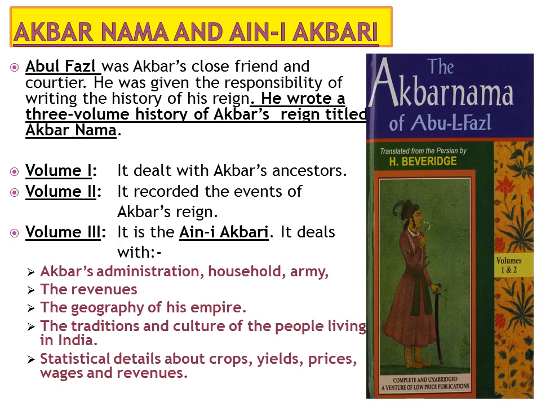In volume 3, he dealt with a lot of issues, and volume 3 was also known as Ain-i-Akbari. So it dealt with Akbar's administration, his household, army, revenues, geography of his empire, traditions and cultures of people living in India, and statistical details. That means data about crops, yields, prices, wages, and revenues.